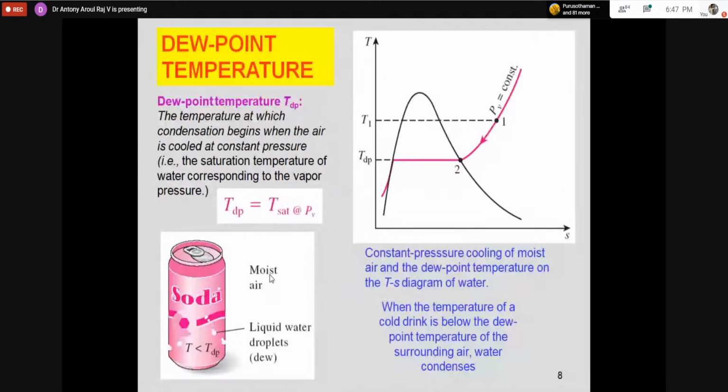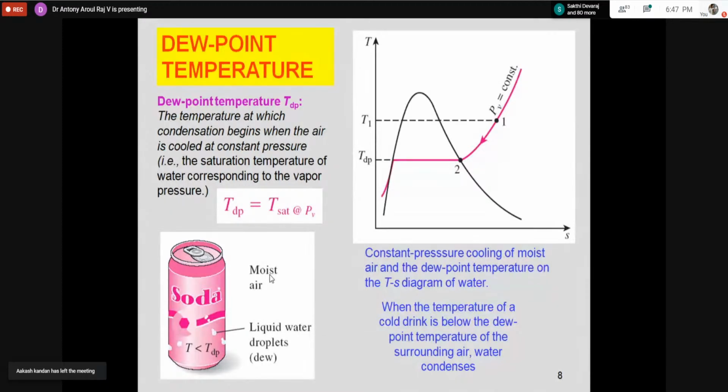We will go to the next important parameter or property. It is called the dew point temperature. So what is the dew point temperature? Okay, the dew point temperature is the temperature at which condensation will take place, and moisture will try to separate out from the air. Okay, so that point is called the dew point temperature.